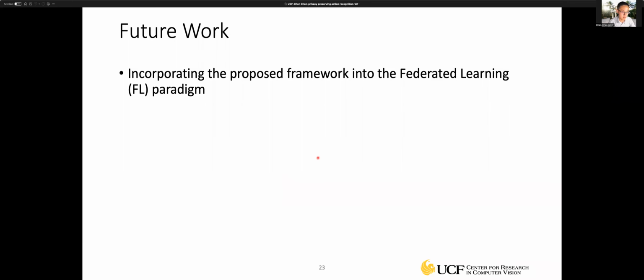But there are methods that can leverage the gradient or the model weights to reconstruct the original data, the gradient inversion approach. If we apply our proposed video anonymization method on the client side, we can first go through our approach to anonymize our video, then use that anonymized video to do the model training and send the model weights to the server.